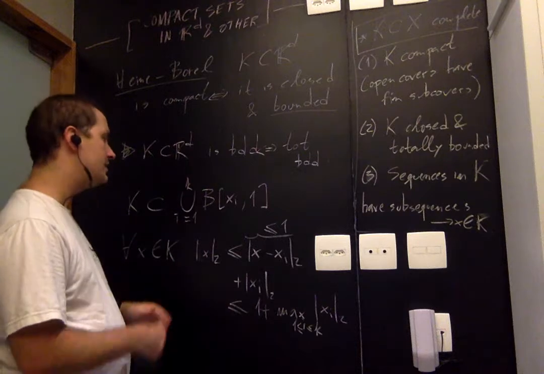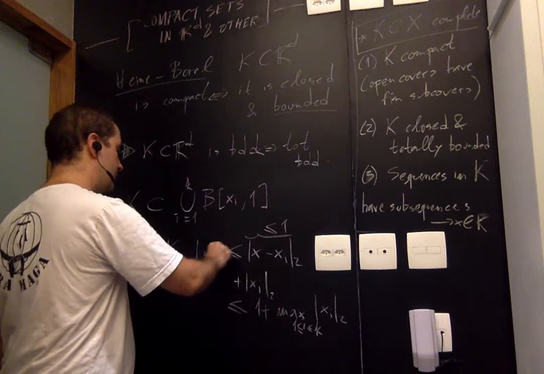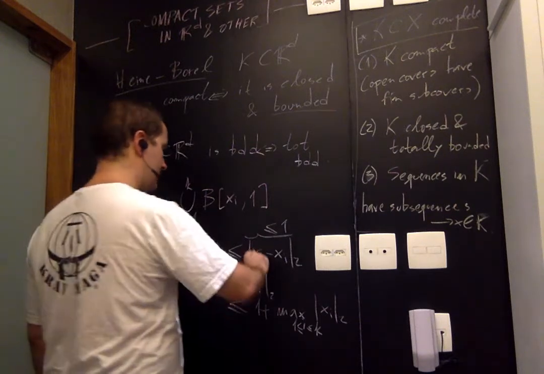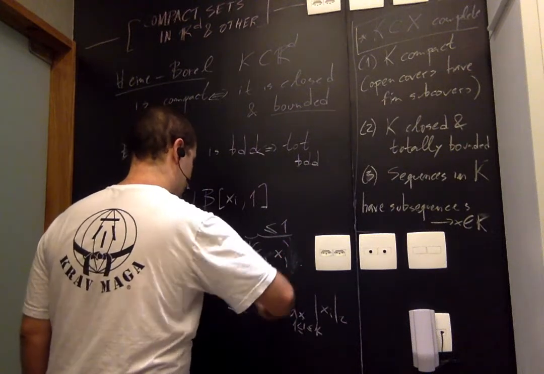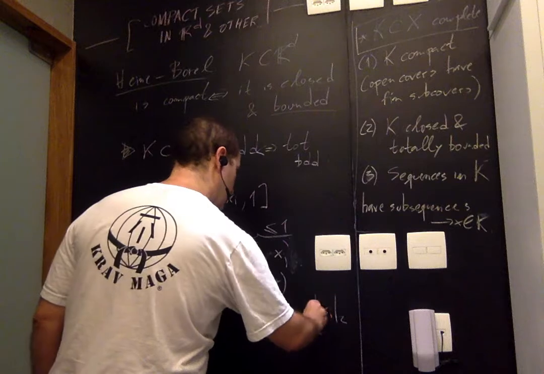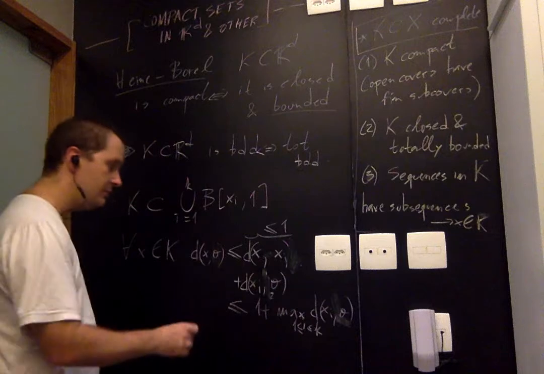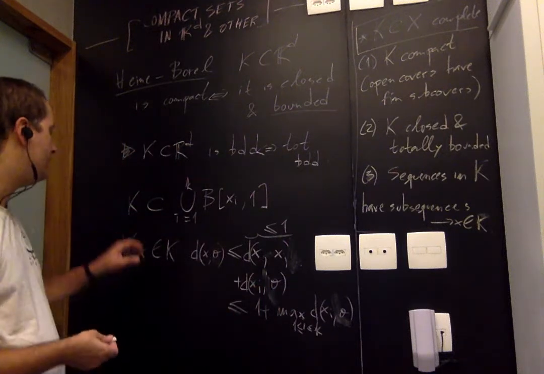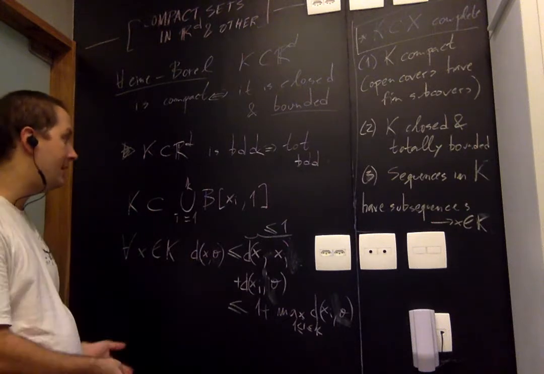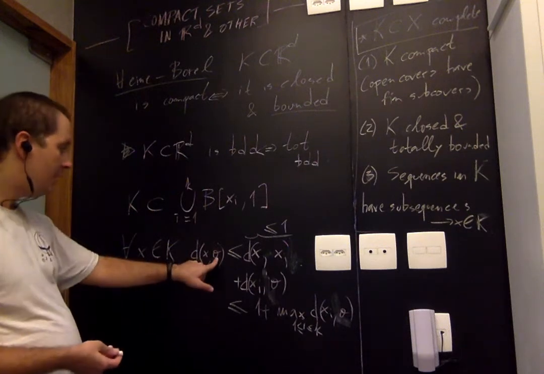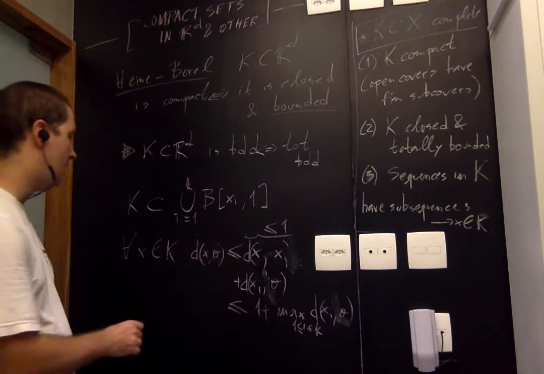This argument actually works in any metric space if you replace these by distances to some fixed element. You still have something like this with the triangle inequality and the distance to x_i. Of course, if we're in a normed space, then the natural fixed element to compare to is the origin, but we don't need the origin. We can do this over any metric space. So what I'm saying is that a totally bounded subset of a metric space, or a totally bounded metric space, has to be bounded, has finite diameter. Take any point, there's an absolute upper bound for the distances from this point to any x.